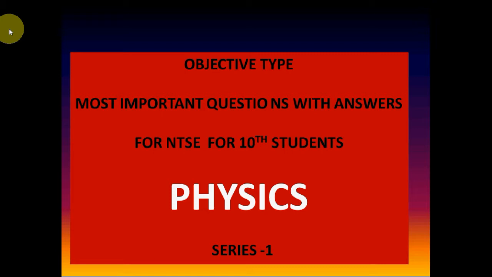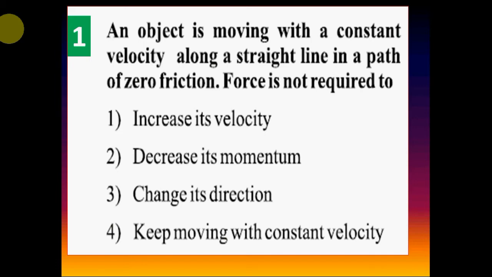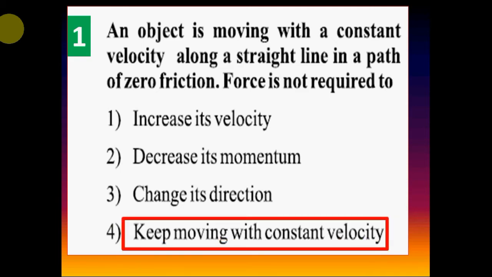Now we have to see questions and answers. So let us start. Question 1. An object is moving with a constant velocity along a straight line in a path of zero friction. Force is not required to: Option 1, increase its velocity. Option 2, decrease its momentum. Option 3, change its direction. Option 4, keep moving with constant velocity. Correct answer is option 4, keep moving with constant velocity.